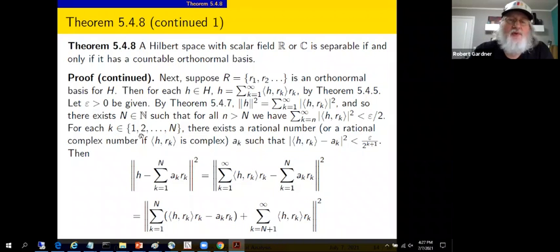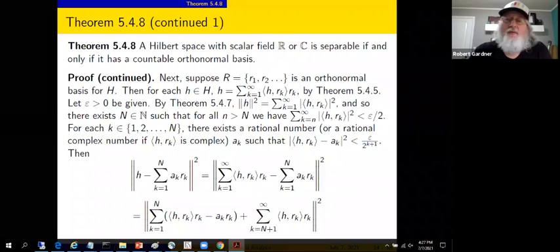Now we're going to introduce rational numbers and deal with the first capital N terms. So for k between 1 and capital N, there exists a rational number, or rational complex number if we're dealing with complex scalars and complex inner products. Call that rational number a sub k, and we can make a sub k close to the inner product of h and r sub k. It's based on the denseness of the rational numbers in the reals, or the rational complex numbers in the complex numbers.